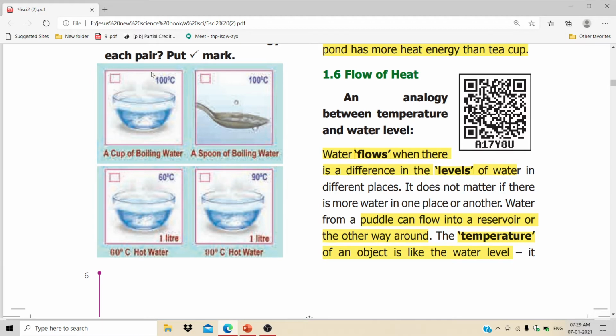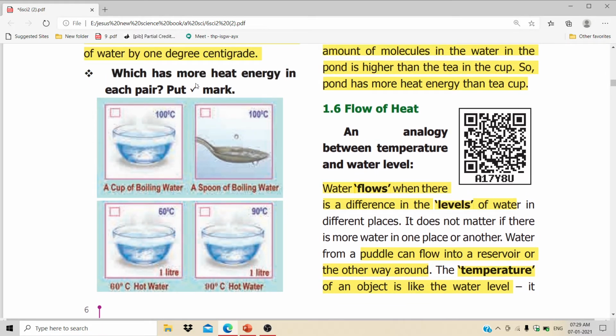See the diagram. See the picture. Which has more heat energy in each pair? Here, in this pot of water, the boiling point is 100 degrees Celsius, and the water temperature is also 100 degrees Celsius. Here also a spoon of water, which is also 100 degrees Celsius. Here also a pot of water at 60 degrees Celsius. Here also a pot of water at 90 degrees Celsius. They asked which one has more heat energy.